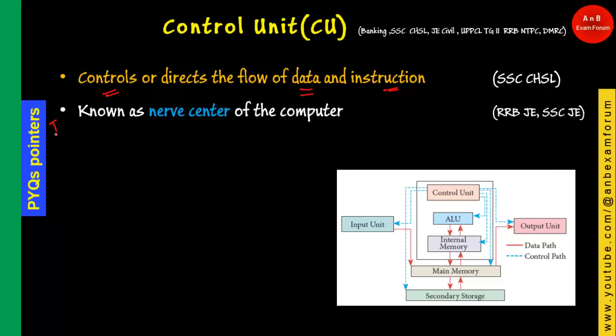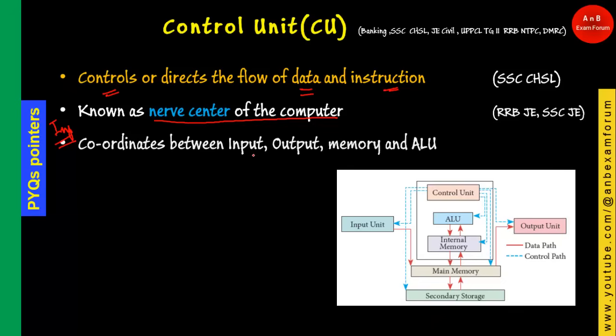And a very important pointer we have seen in all the exams is that it is known as nerve center of the computer. So CPU is the brain of computer, whereas the CU, that is control unit, acts as the nerve center of computer. It is similar to human being, where we have a nervous system through which all the data, blood and instruction signals go to the various organs. Similarly, the control unit has the flow of data, and all the control signals are sent to the different components of the computer.